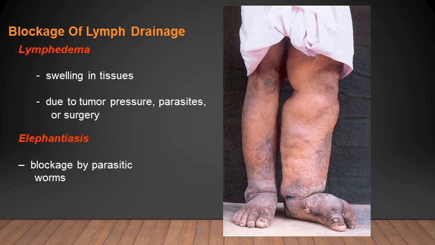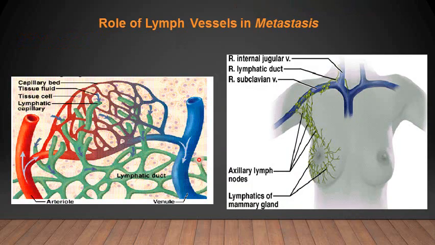Again, as you have seen, the lymph nodes have a very important role in the metastasis of tumor or cancerous cells. So knowledge of the direction of flow of the lymph is very important, and the location of the lymph nodes helps in the diagnosis of the spread of cancer cells.